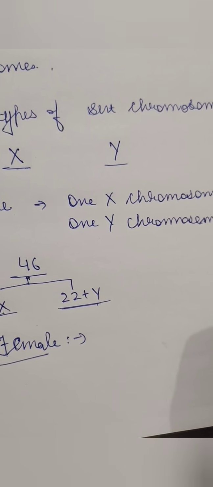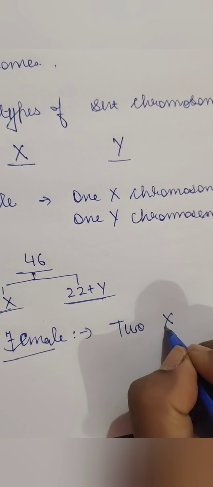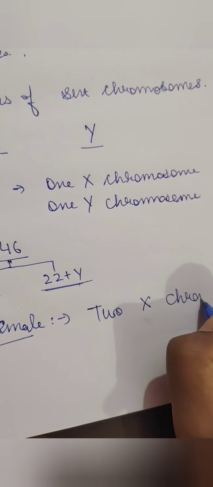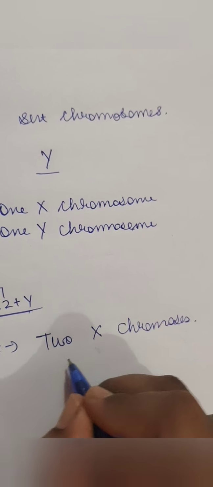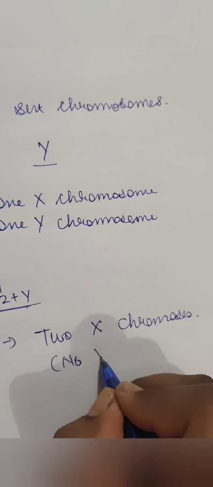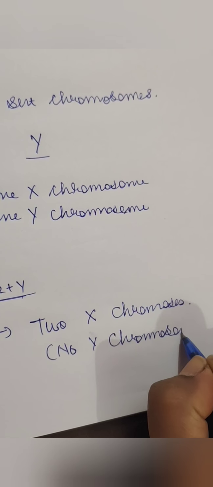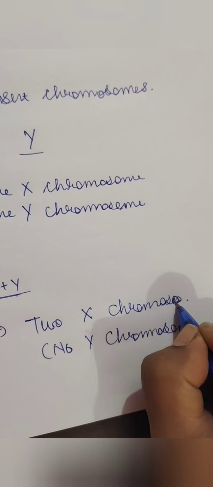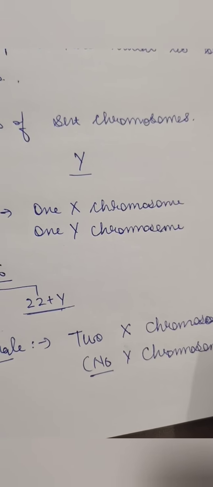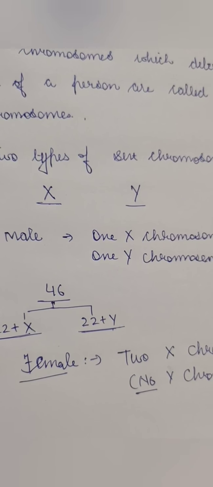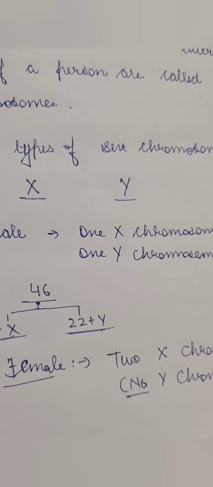a female carries 2 X chromosomes, but no Y chromosome. Now it means that all the female gametes, or ova, have only X chromosomes, no Y chromosome.